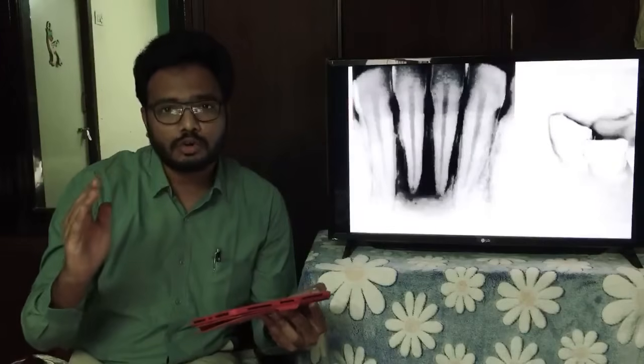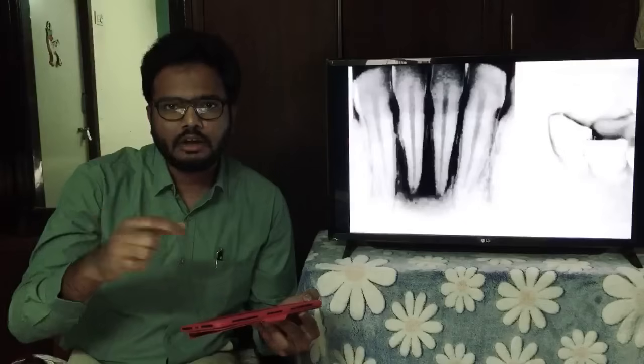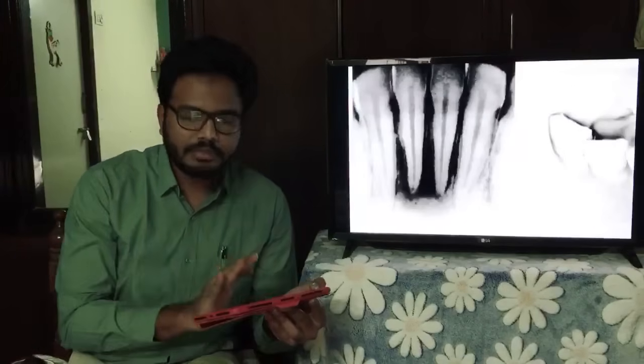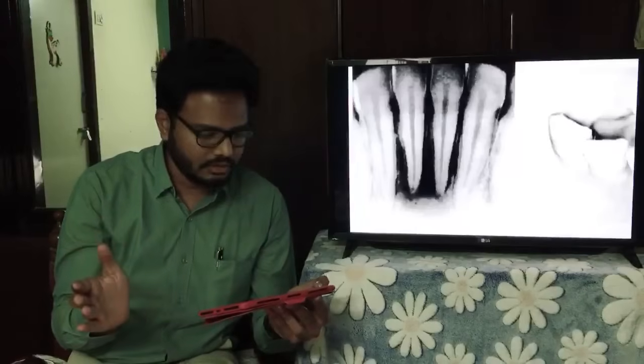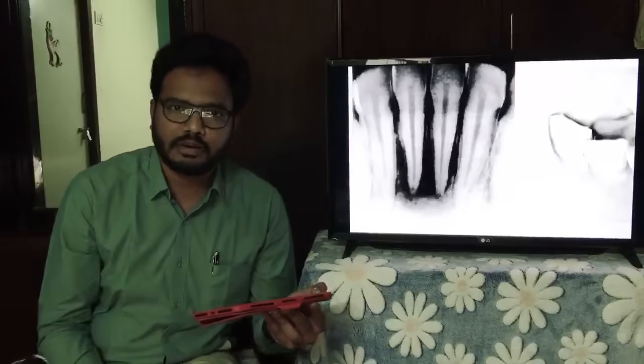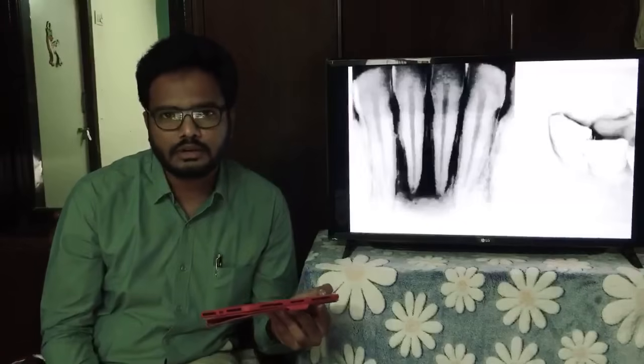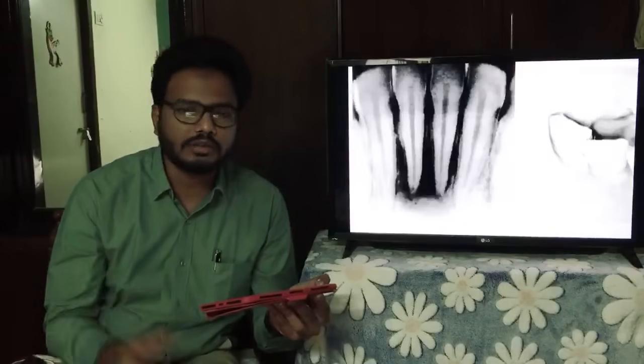Periapically there is a huge lesion. Patient complains of severe pain, and the moment access opening is performed on central incisors, lot of pus is coming out. So periapically you can see a huge lesion, and on clinical examination, on performing access cavity preparation, there is exudation of pus. So what could be your diagnosis? And patient complains of symptoms, patient complains of pain, swelling and whatnot. So what could be the tentative or provisional diagnosis?